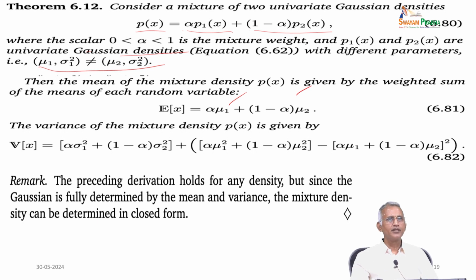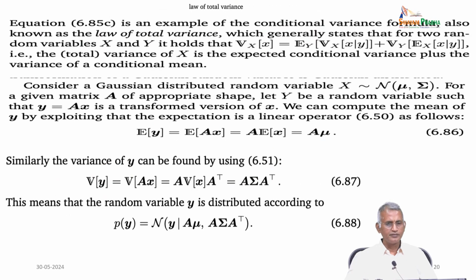The variance of the mixture density P of x is given by V of x equal to alpha sigma 1 squared plus 1 minus alpha sigma 2 squared, plus alpha mu 1 squared plus 1 minus alpha mu 2 squared, minus the whole square of alpha mu 1 plus 1 minus alpha mu 2. This is the meaning of the variance of the mixture. Note the preceding derivation holds for any density. The Gaussian is fully determined by the mean and variance, so the mixture density can be determined in closed form.